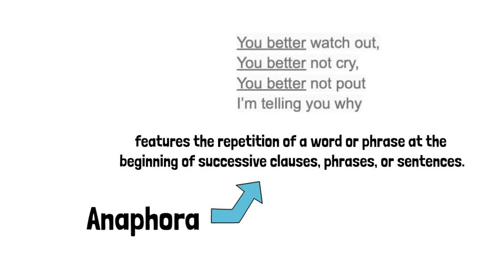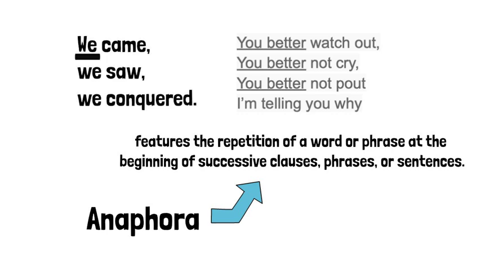For example, you better watch out, you better not cry, you better not pout, I'm telling you why. This is an example of anaphora. You better is a phrase repeated at the beginning of successive clauses. Or how about we came, we saw, we conquered? The repetition of we is an example of anaphora.